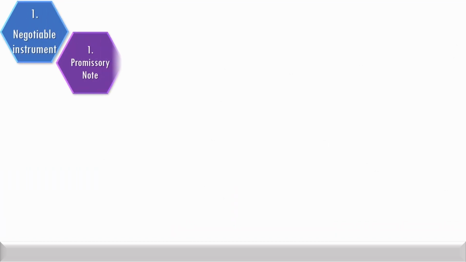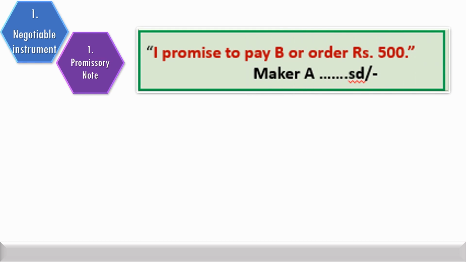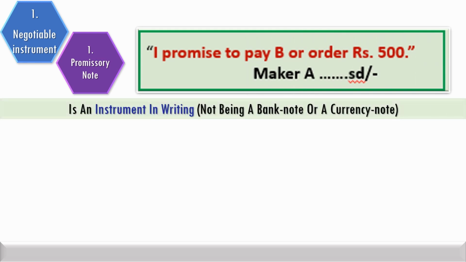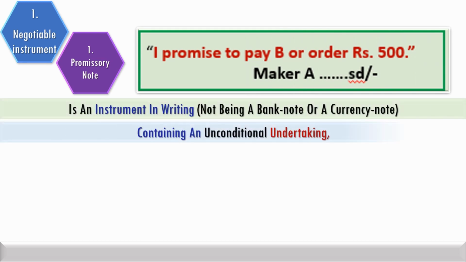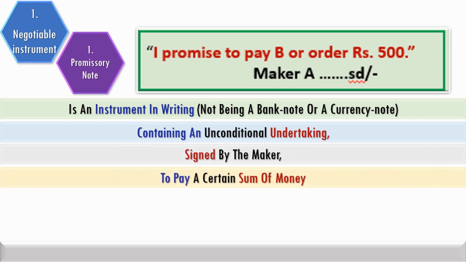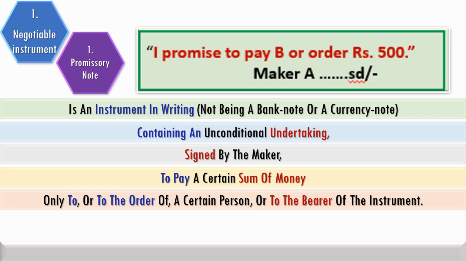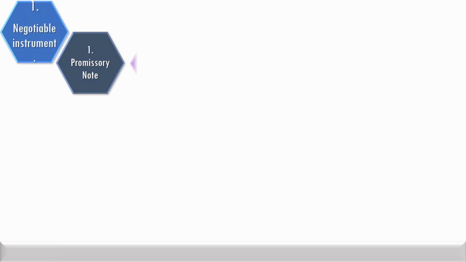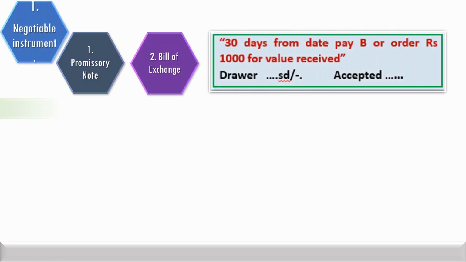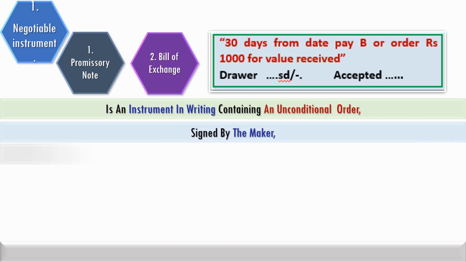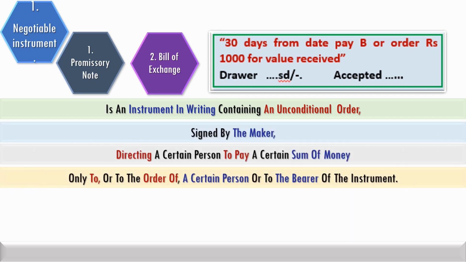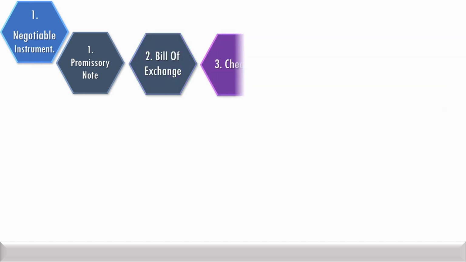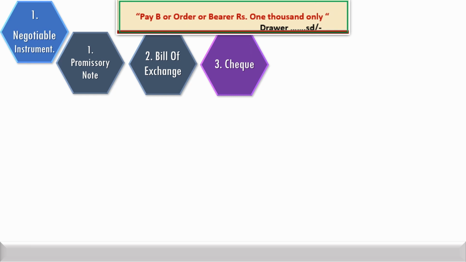Promissory note is an instrument containing an unconditional undertaking to pay a certain sum of money to a person or to his order or to the bearer of the instrument. Bill of exchange is an instrument of unconditional order directing a person to pay a certain sum of money to or to the order of a certain person or to the bearer of the instrument. Check is a bill of exchange